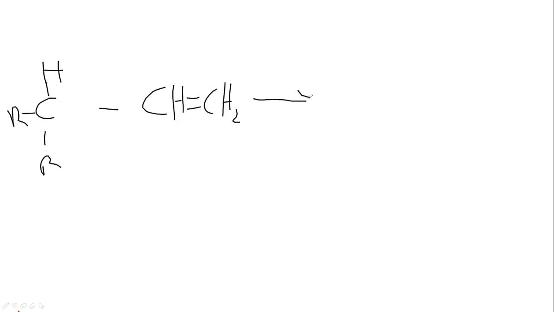Now this is in resonance with this other form. If I'm going to be showing the mechanism, so you won't get confused, let me just draw this bond well, because that's the important bond.